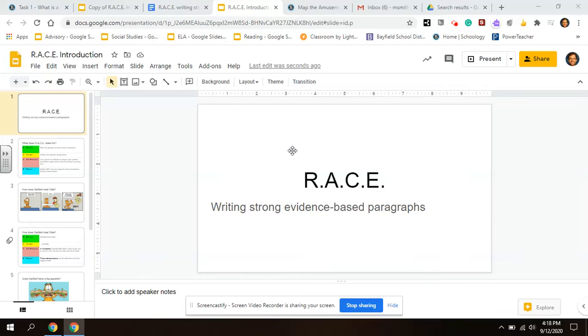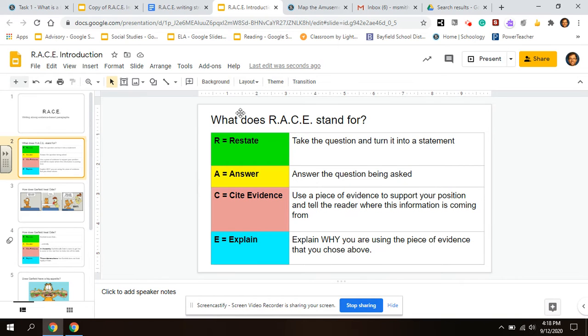Okay, today we're going to be looking at RACE responses. These are evidence-based paragraphs, and they really make you a better writer. RACE stands for restate. That's where you take the question and turn it into a statement. Answer, you answer the question being asked.